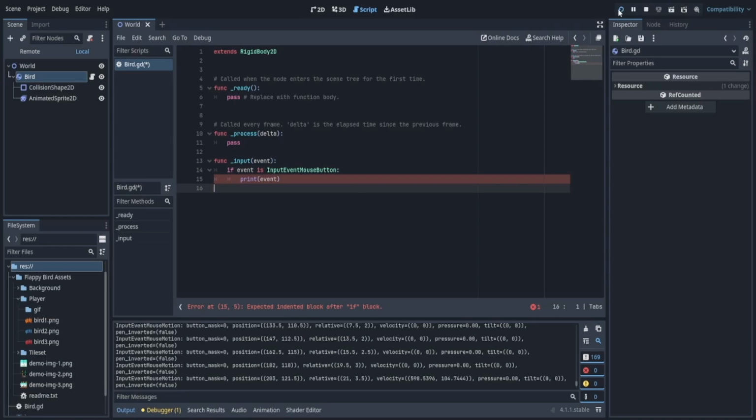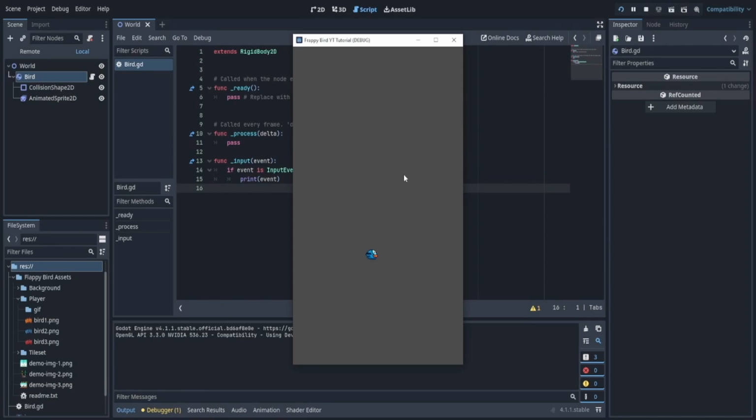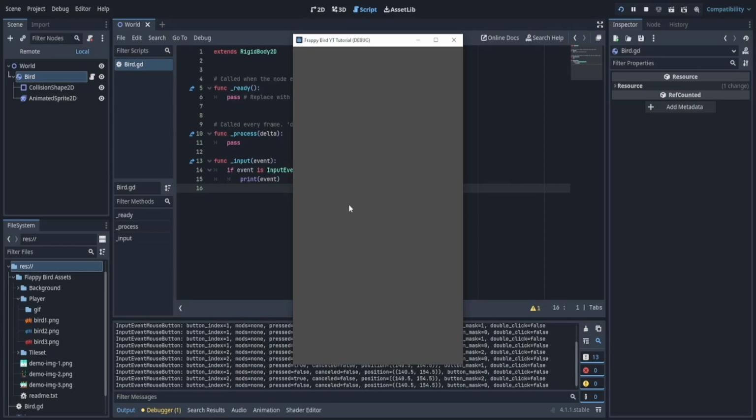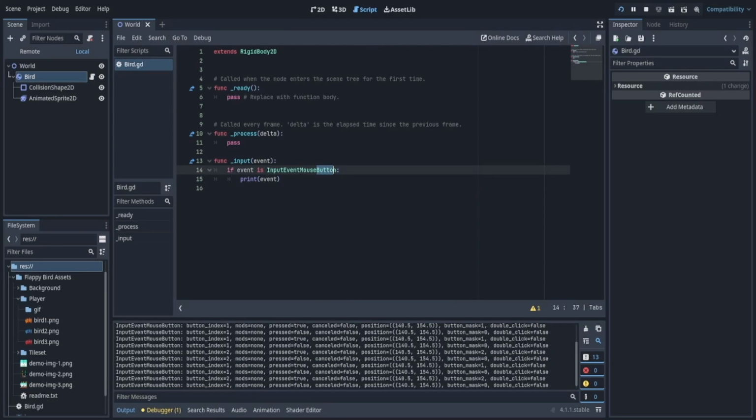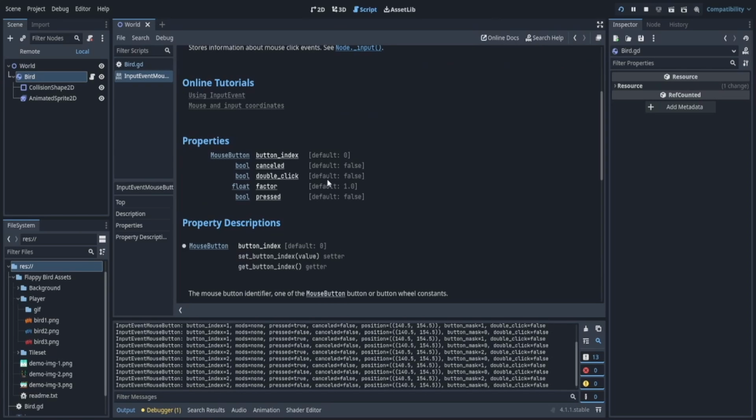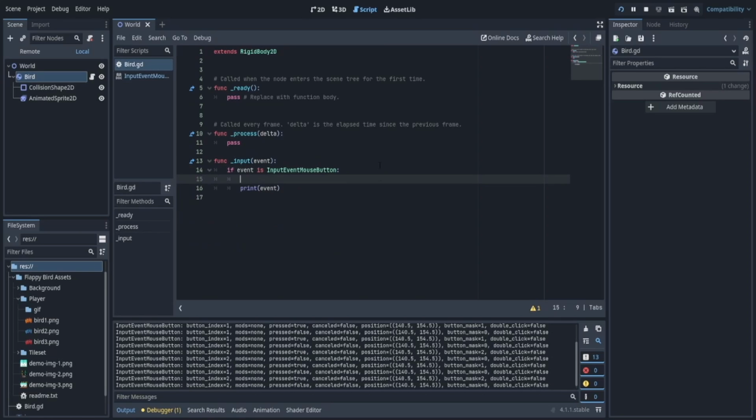Now what this is going to do is, if I restart the game, it will only take something if I click. Even if I move my mouse, it won't input that because that's not a mouse button, it is a motion. So if I actually Control and left click on this, it will bring me to the InputEventMouseButton document, and I can even click the online document. I won't now. There's also the search help, and we can look at what this has. I'm not going to, I already know, so I'm going to teach you.